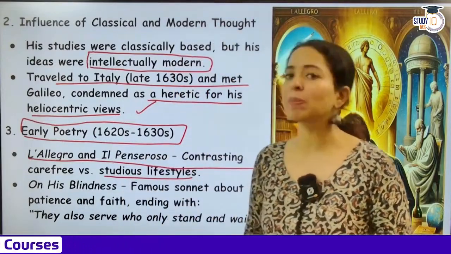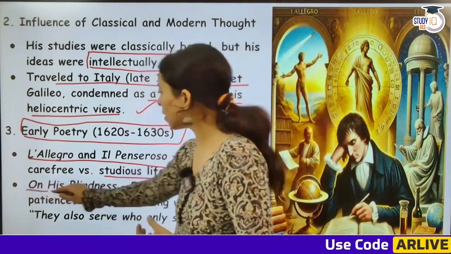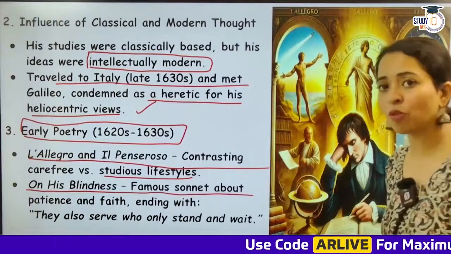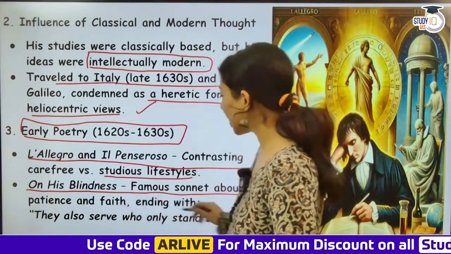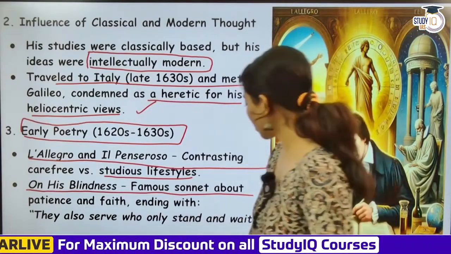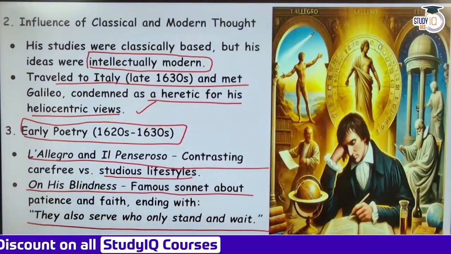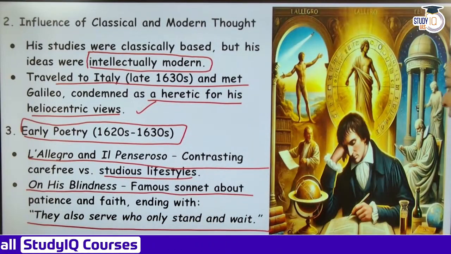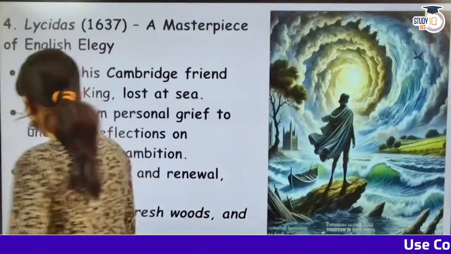He also wrote a lot about his blindness. He has talked about his blindness in a poem. It's a famous sonnet, a 14-line poem, about patience and faith, ending with the lines, "They also serve who stand and wait." This is a very profound and powerful line of resilience. "They also serve who stand and wait." It's a very famous line on Milton's blindness.